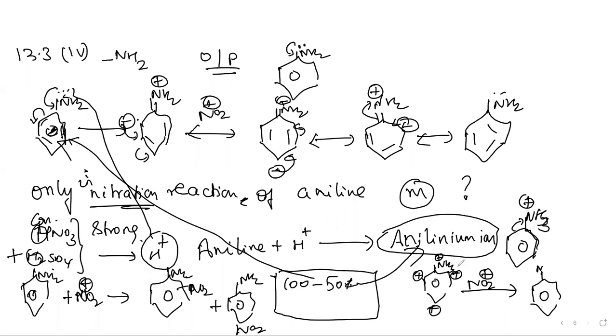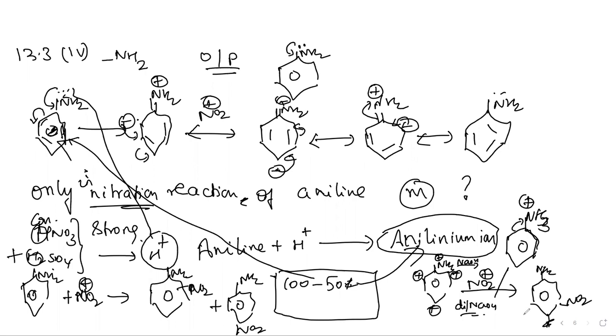So after that, when you treat the anilinium ion with a base, it will give out the free aniline. So in the final step, nitration followed by reaction with a mild base, dilute NaOH, will liberate the free NH2. So what will you get? We will get a substantial amount of meta product also.